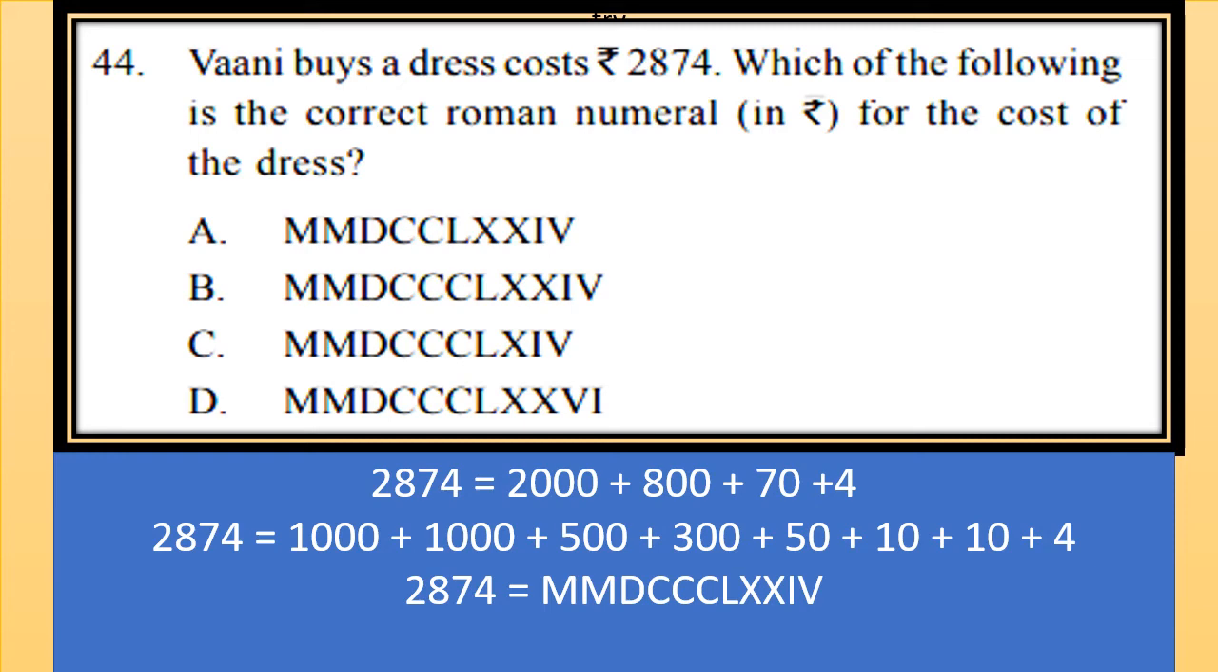Now 2874 equals, M stands for 1000, so 2M. 500 means D, and 300 means 3 times C, and 50 is L, and 10 is XX, and 4 is IV. So this is the answer.